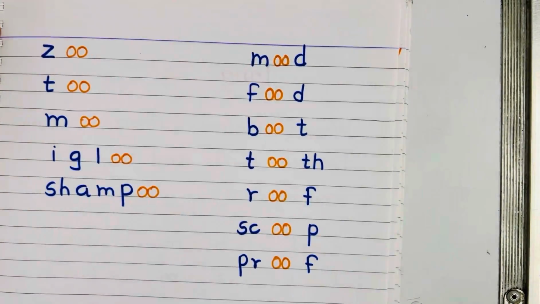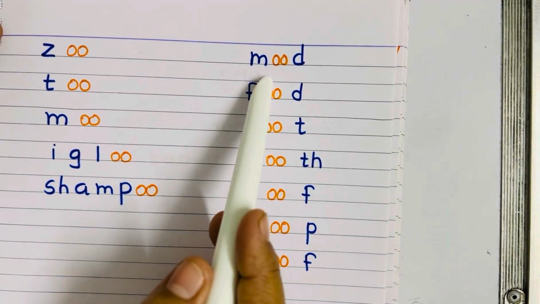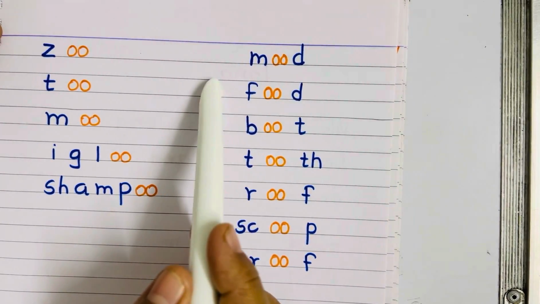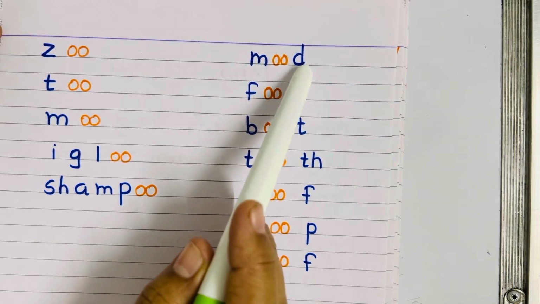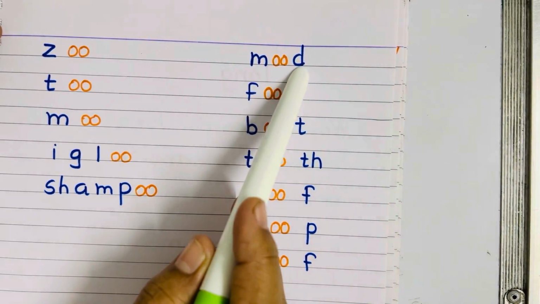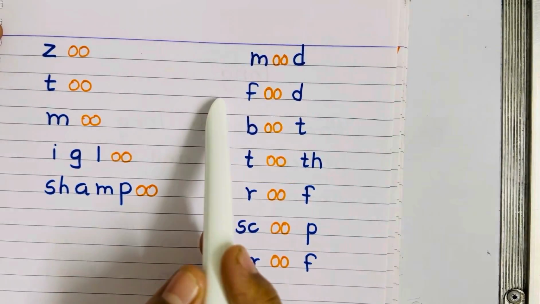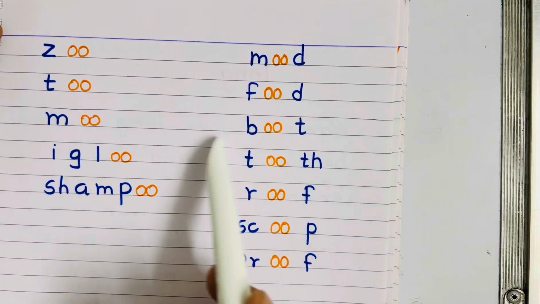And here we have some words which are not following the rules. Mood. You can notice this word mood is ending with D, but it gives us a long sound. Food. Boot.